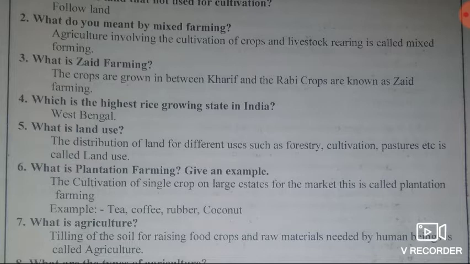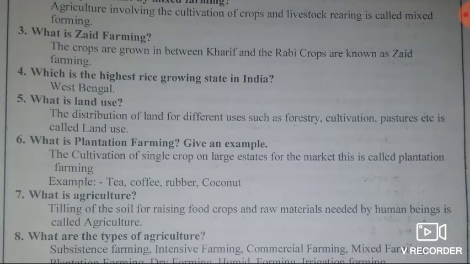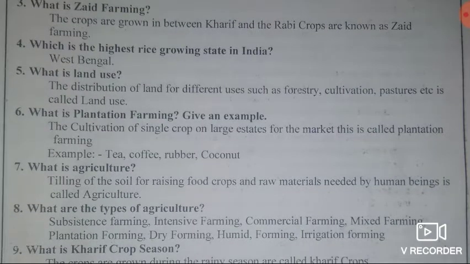Fourth question, which is the highest rice growing state in India? Answer, West Bengal. Fifth question, what is land use? Answer, land use means the distribution of land for different uses such as forestry, cultivation, etc. Sixth question, what is plantation farming?